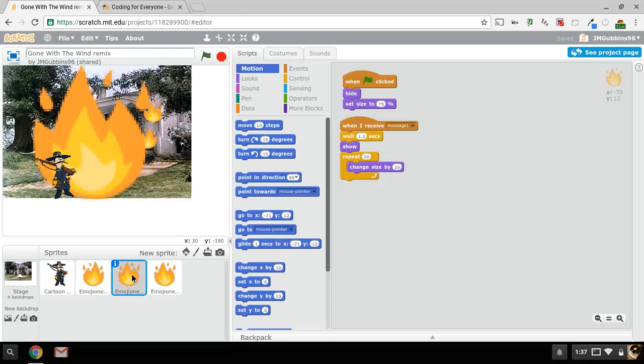And finally, the growing fireball has that same starting scenario, but when it receives message 1, it's going to wait that 1.2 seconds and then show up, and then it's going to change its size by 20, repeating itself 20 times, and that's what creates that conflagration and sets all of Atlanta on fire.